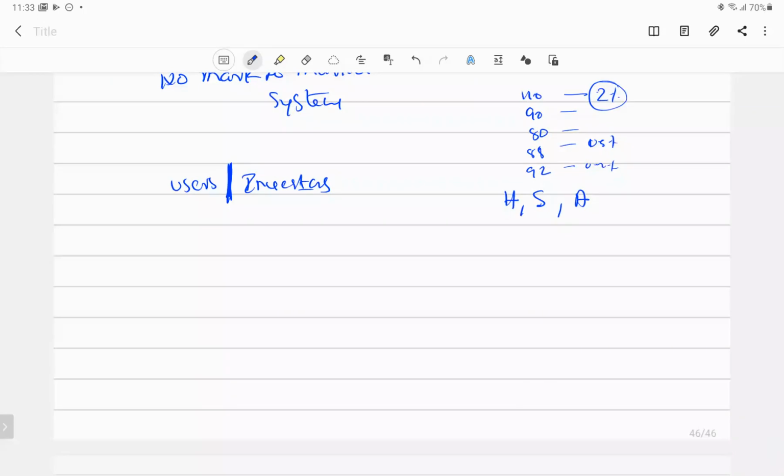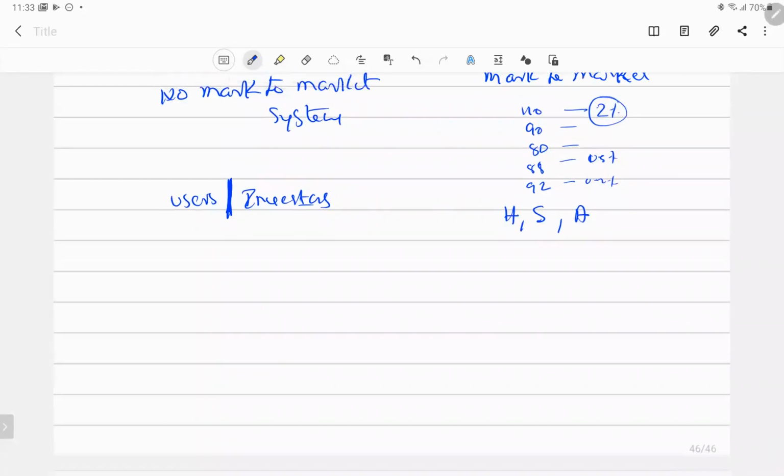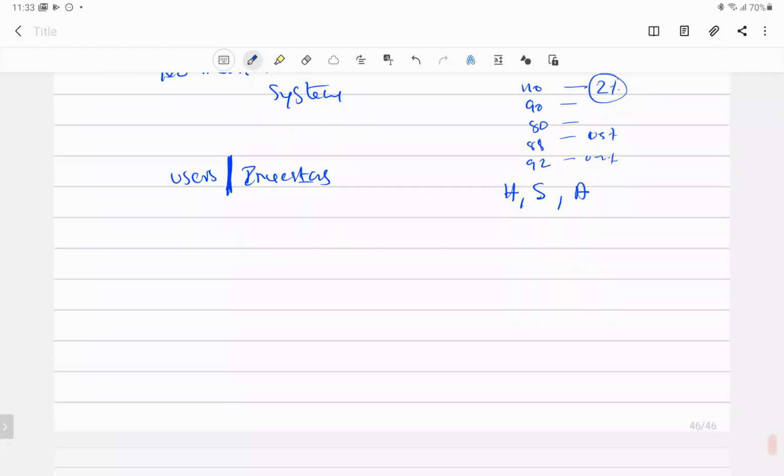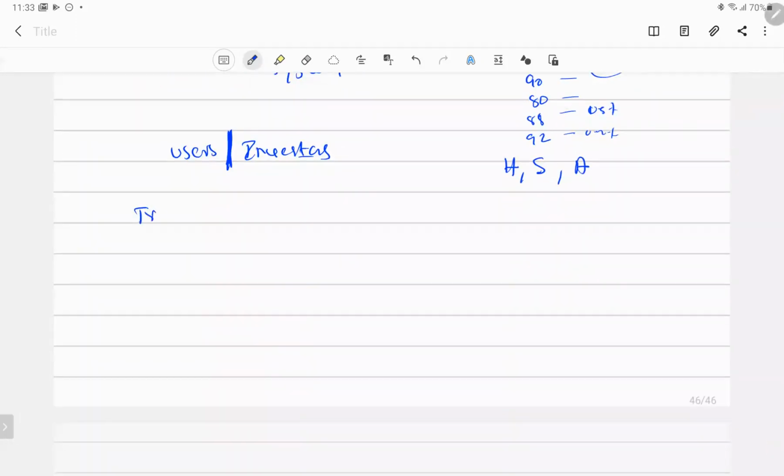So in the market, users and investors are there, and you have the hedgers, speculators, and arbitrators. Then one more difference: transactions. Let me talk about transactions. Cash market transactions are delivery based.